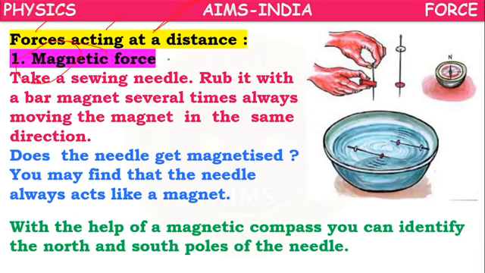In that, the first kind is magnetic force. Let's see what a magnetic force is. So take a sewing needle. First you have to take a needle. Rub it with a bar magnet several times, always moving the magnet in the same direction.